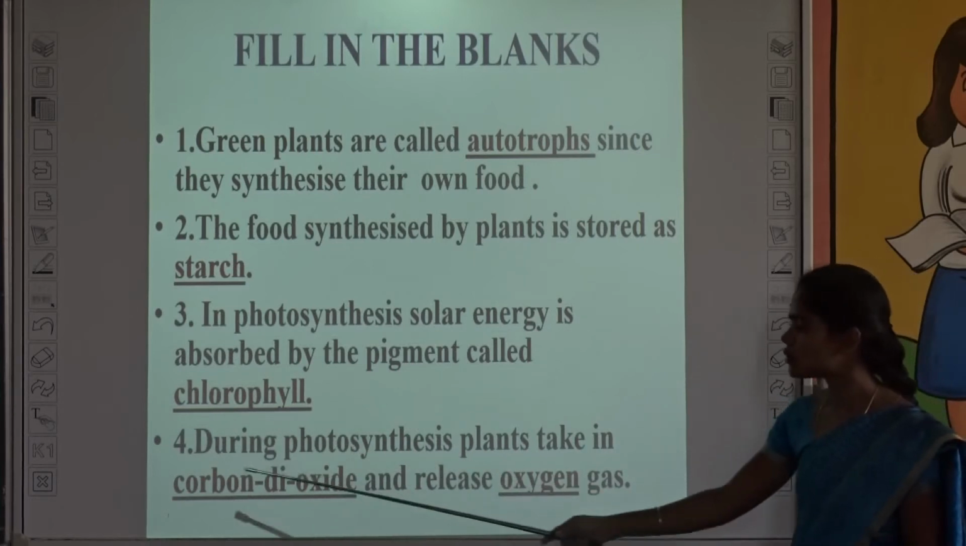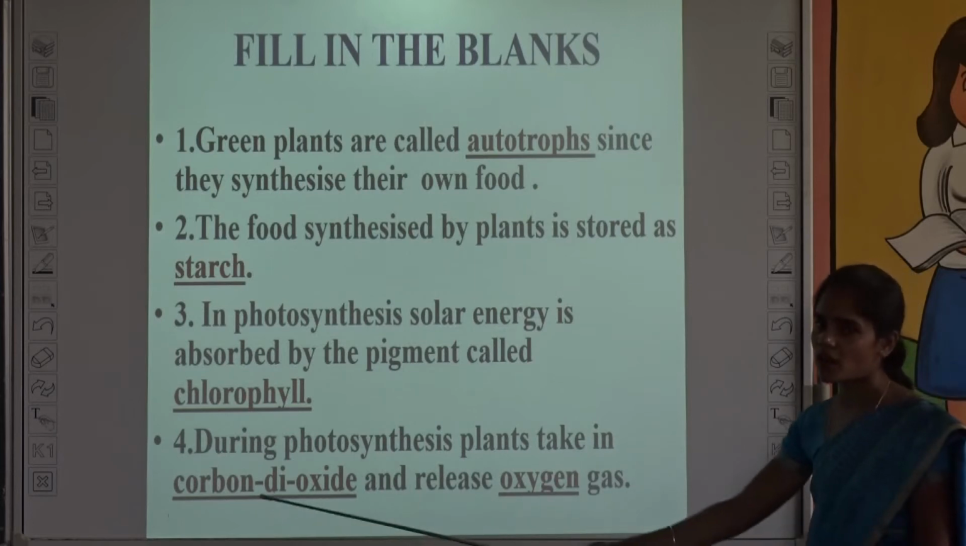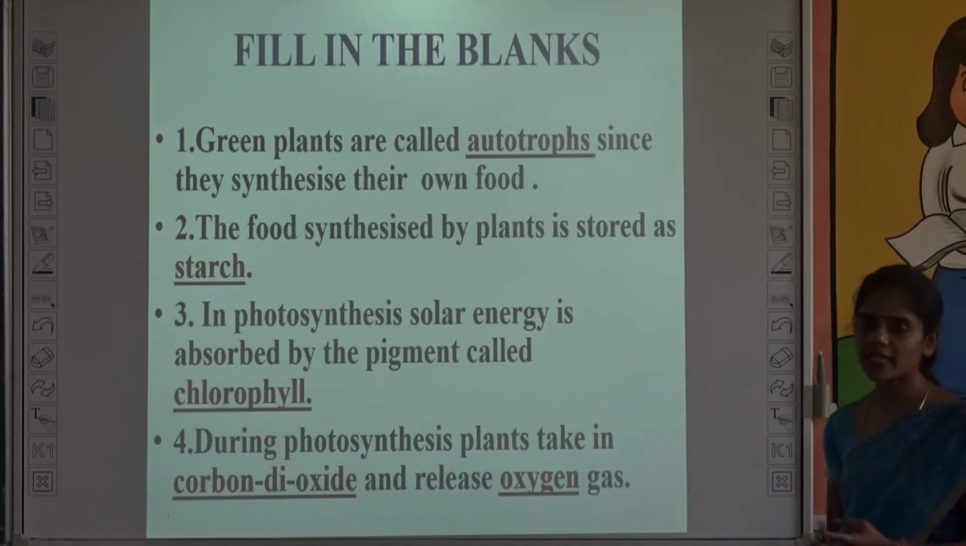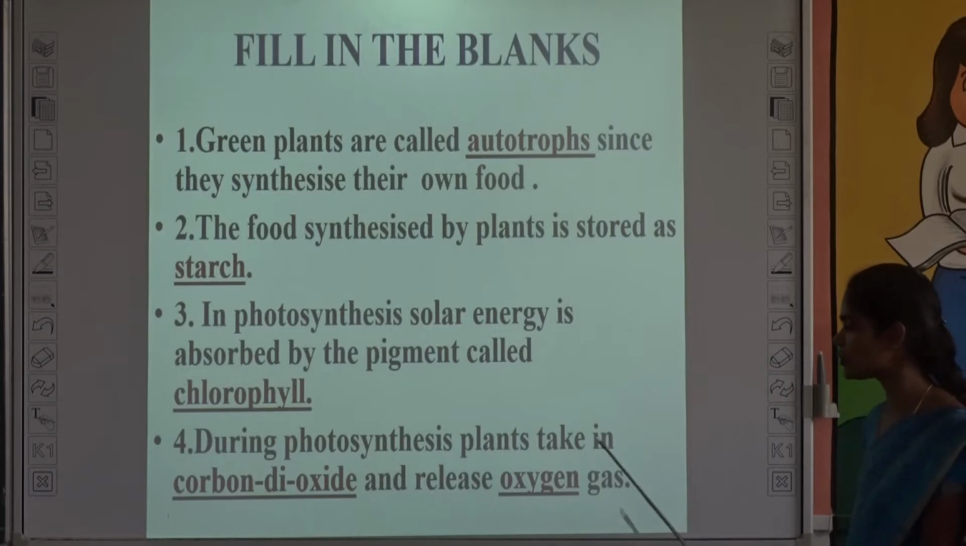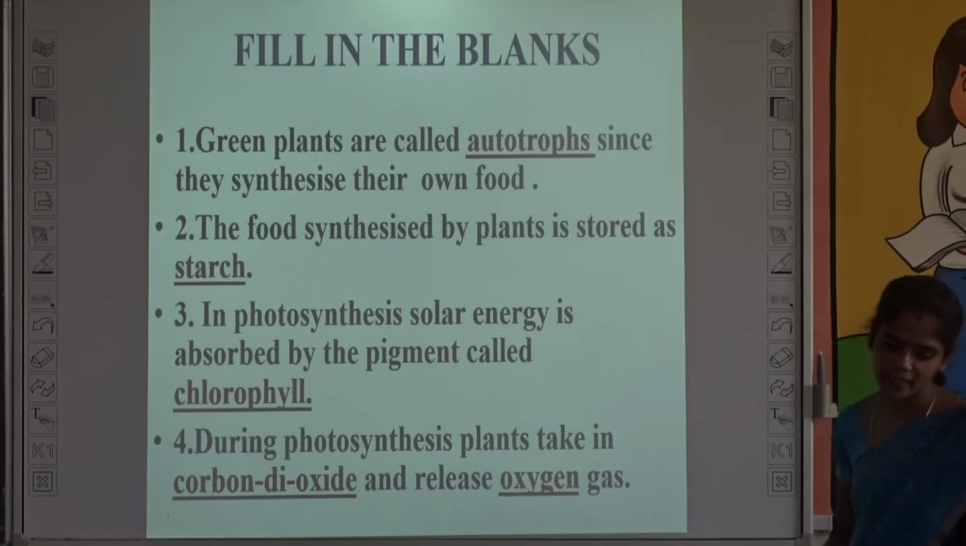And fourth one, during photosynthesis, plants take in dash carbon dioxide and release oxygen gas. Okay, so during photosynthesis, sunlight, water and carbon dioxide are essential and it gives starch, that is food, and oxygen gas. So it takes in carbon dioxide and it releases oxygen gas.